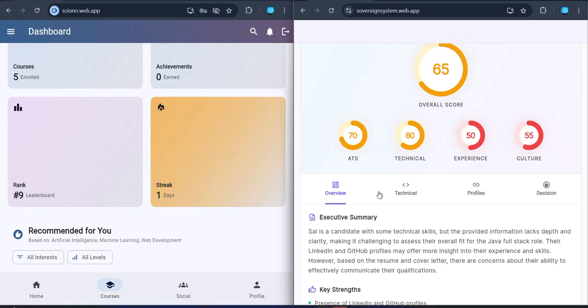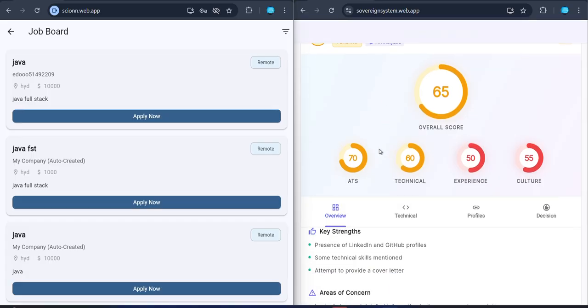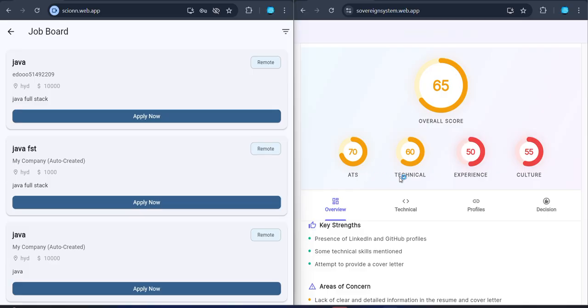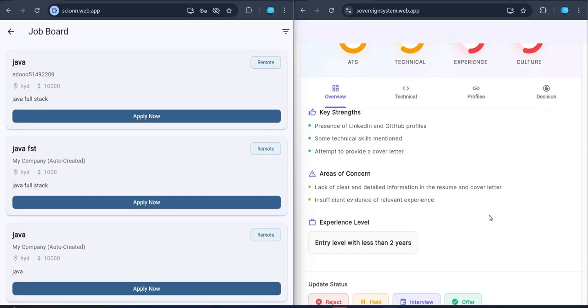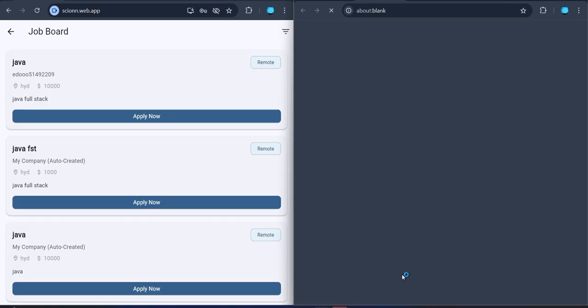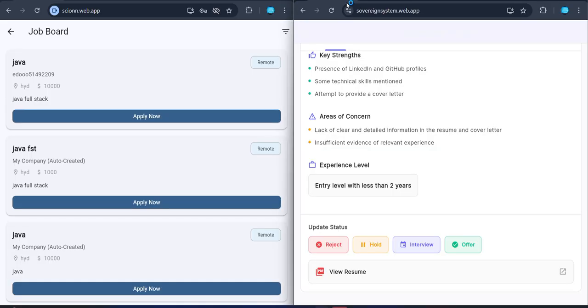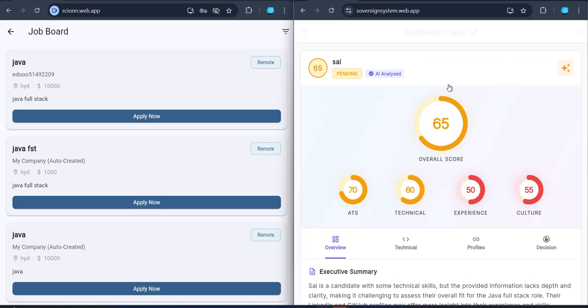Previously we have seen here the Java FST based on the domain. Whoever the student applies to the company, the resume will be calculated by AI regarding their ATS score, technical score, experience, and culture of their resume, and their overall performance. Based on these norms decided by the company, we can see the resume here. Based on this, the recruiter will come to know whether to recruit the user or not.